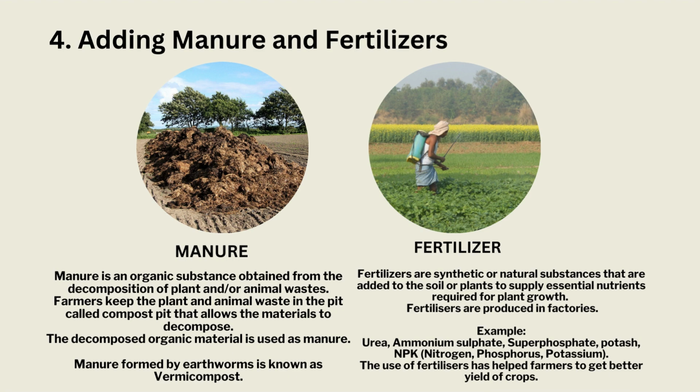Fertilizers are synthetic or natural substances that are added to the soil or plants to supply essential nutrients required for plant growth. Fertilizers are produced in factories. Examples: urea, ammonium sulfate, superphosphate, potash, etc.